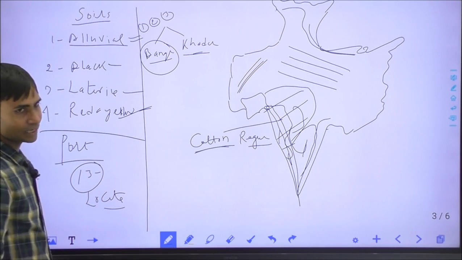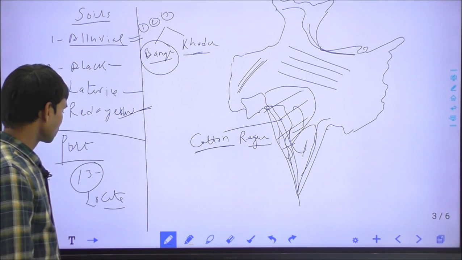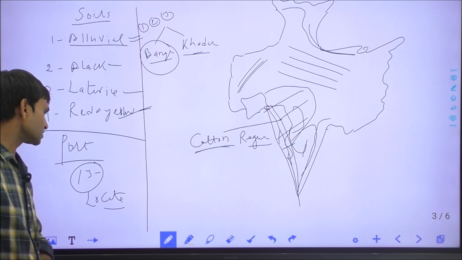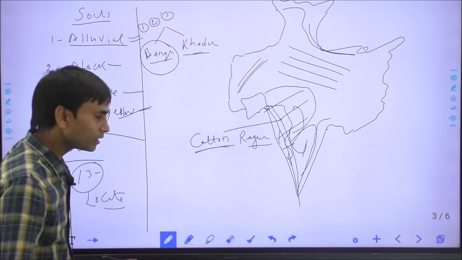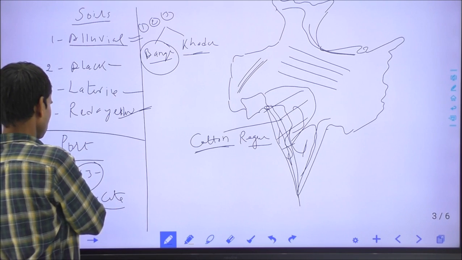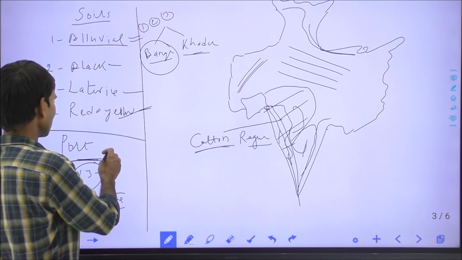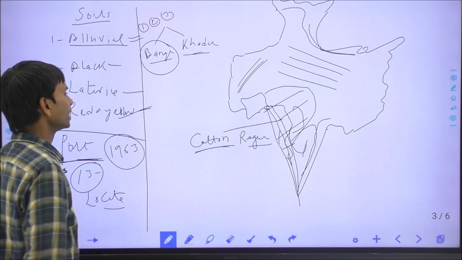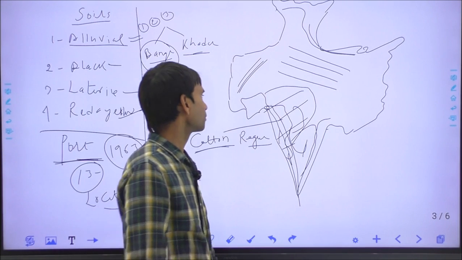Important ports of India: seaports and river ports. India has around 13 major seaports. Some questions are asked from this topic, and these ports are controlled by the Port Trust Board of India. In 1963 the Port Trust was formed to regulate or manage these ports. So these are the important ports.